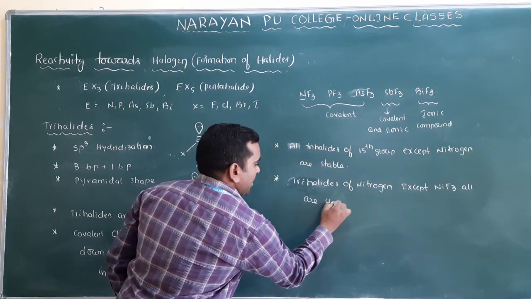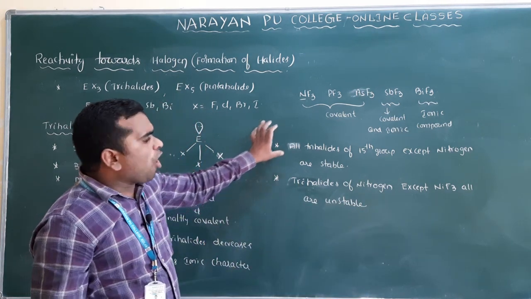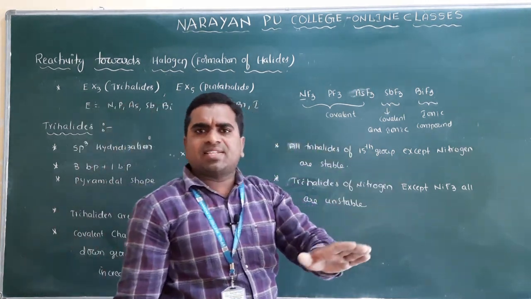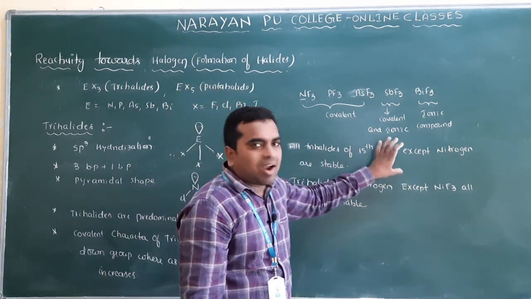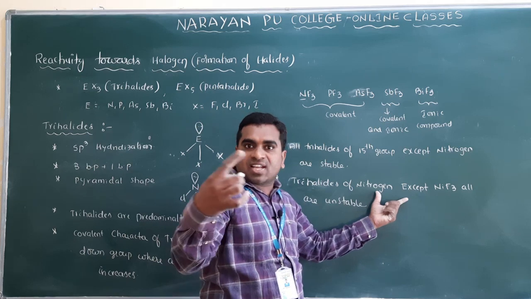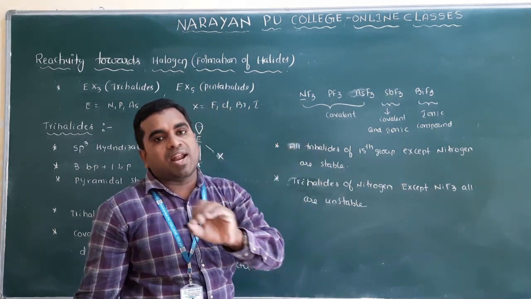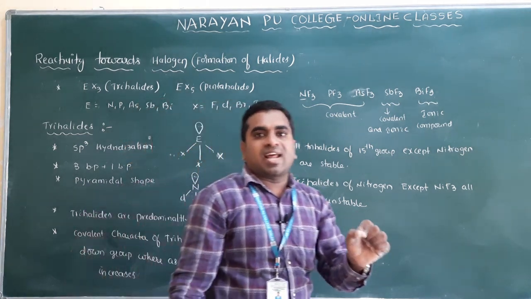So all trihalides except the nitrogen trihalides are stable, while nitrogen trihalides are unstable, and only NF3 is the stable one. The remaining nitrogen trihalides are unstable.